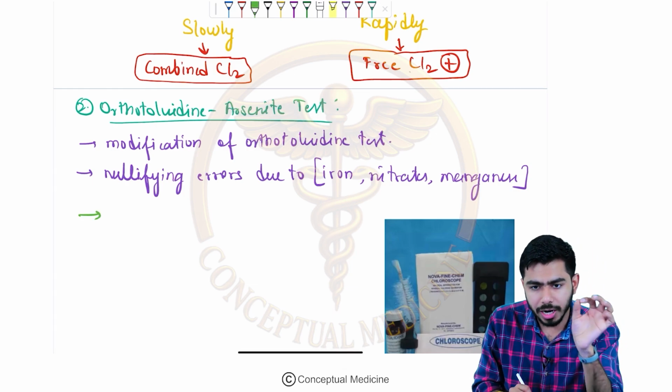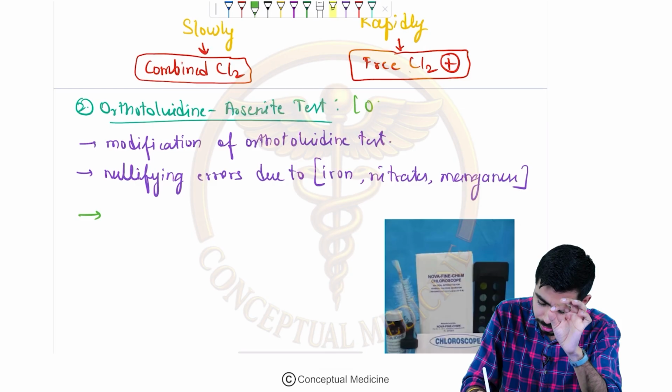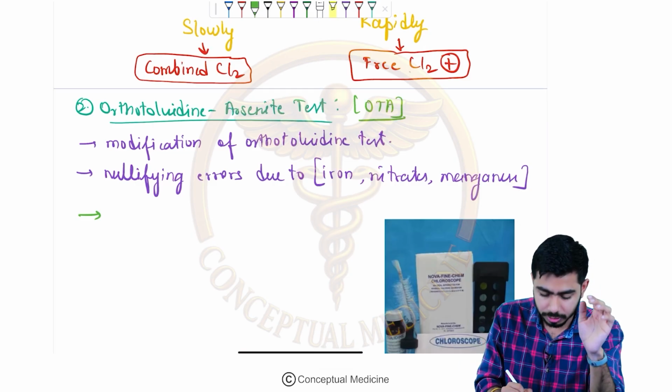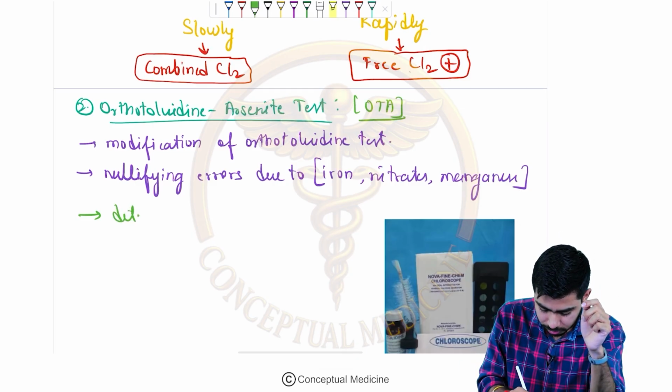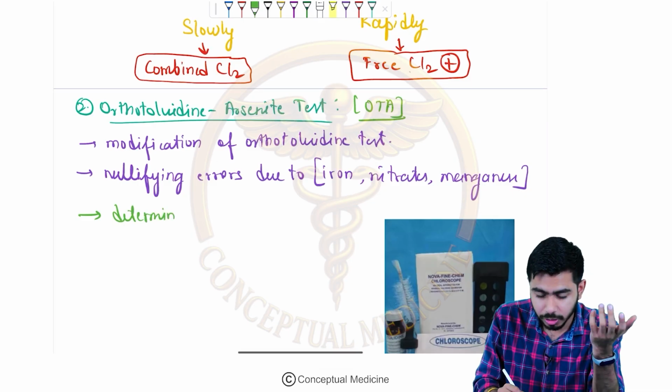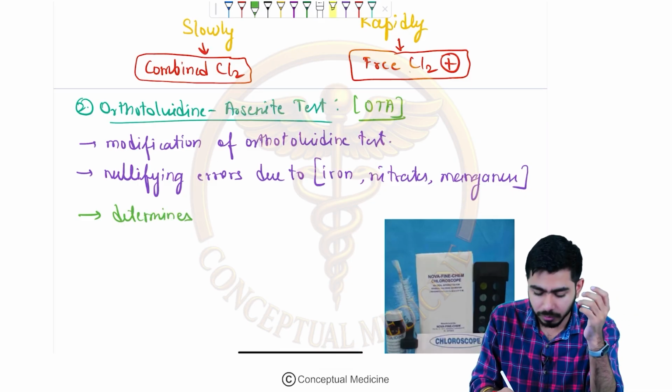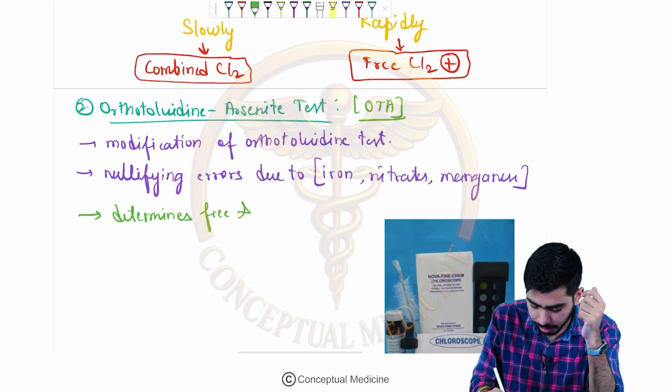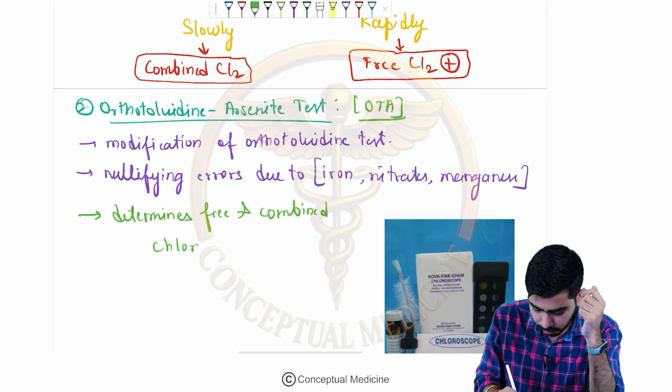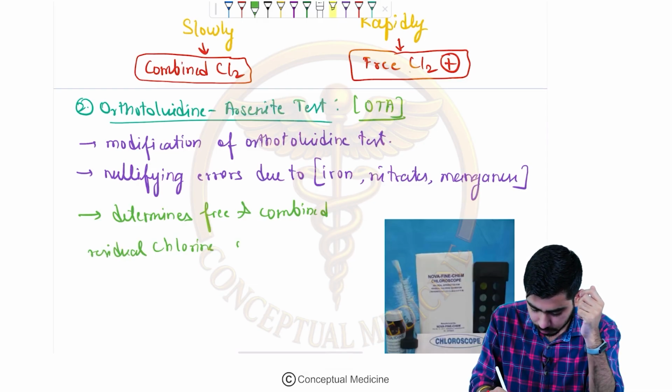And that's why, at last, we shall say that this orthotoluidine arsenite test, which is also called the OTA test, is helping us in determining free and combined residual chlorine separately, right?